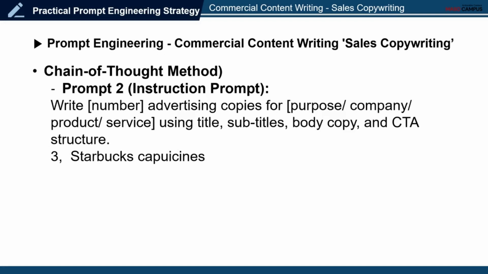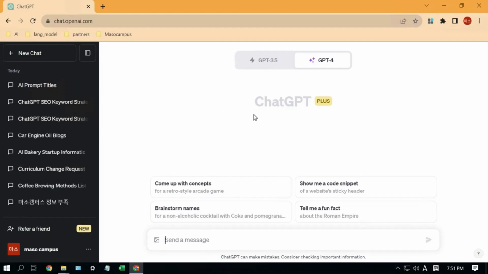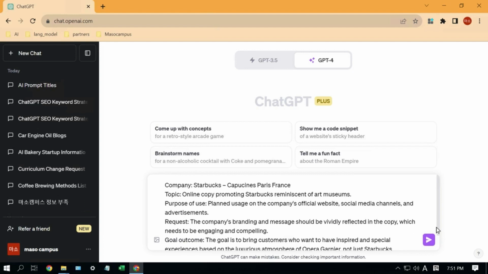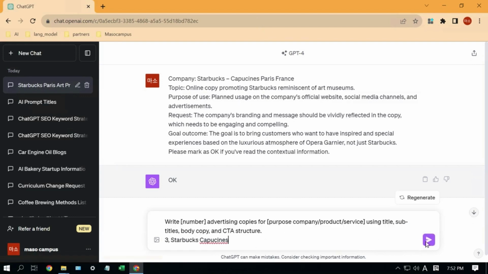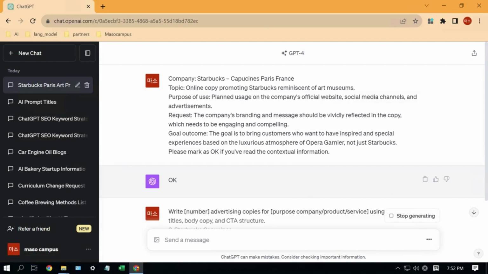Having provided this contextual information, the next step is to create a directive prompt. The directive prompt will be structured as: please write 3 ad copies for Starbucks using the structure of headline, subtitle, body copy, and CTA. A new session should be initiated to provide contextual information about the coffee shop for copywriting. The first prompt is delivered. As we discussed earlier, the first prompt provides basic contextual information about the cafe. Upon providing this context, the directive prompt is delivered. Based on this context, the directive prompt generates.